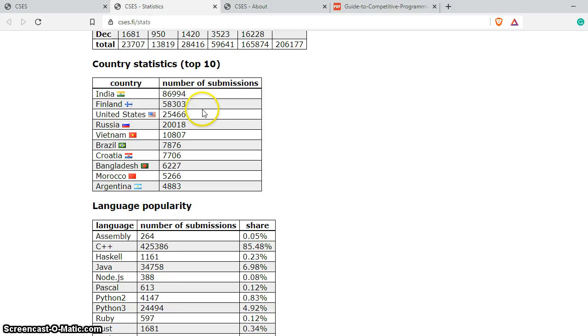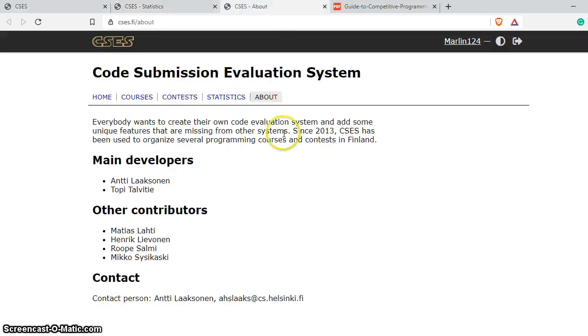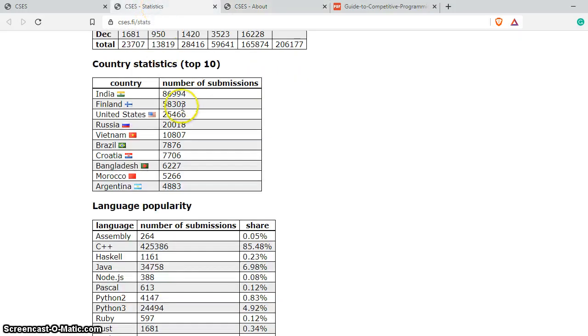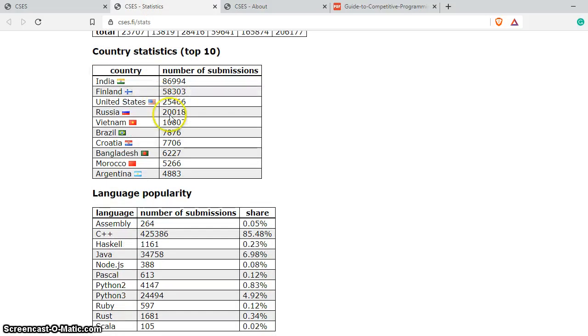And actually this website has been designed in Finland. This website for competitive programming is served by various developers from Finland. So you see Finland also has a good number of submissions, but India is at the top. And there is a language popularity chart which is also mentioned.